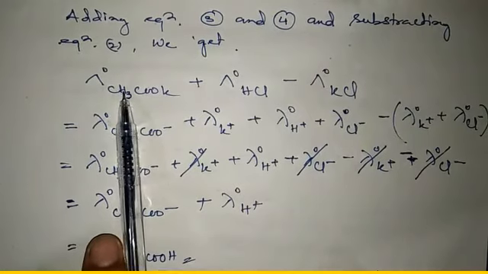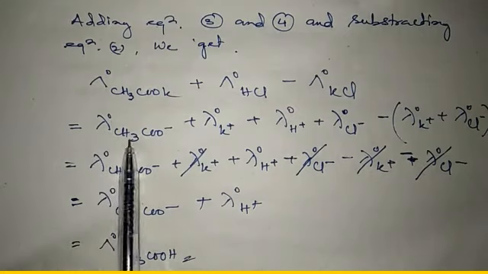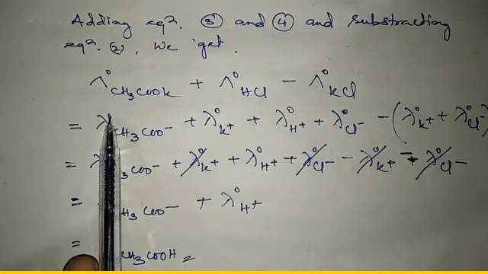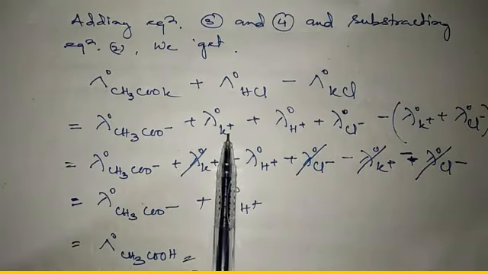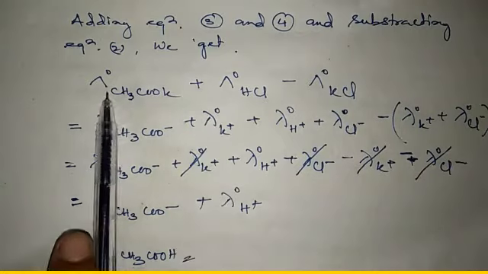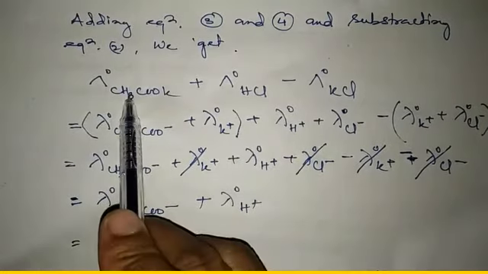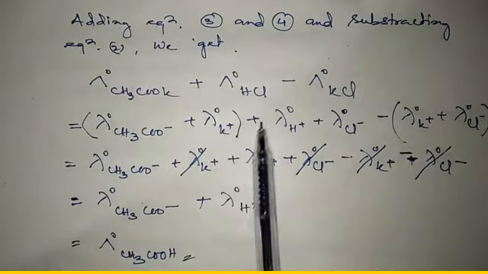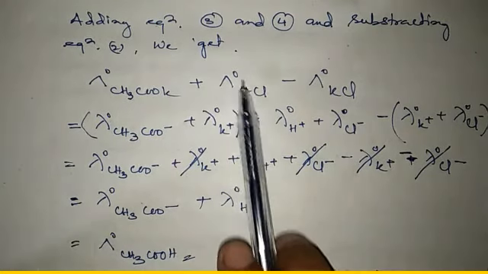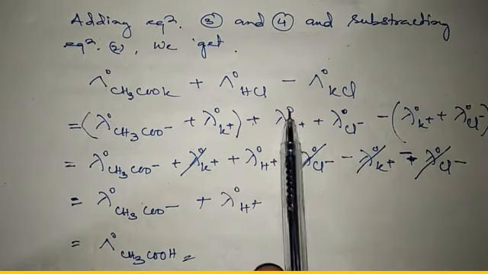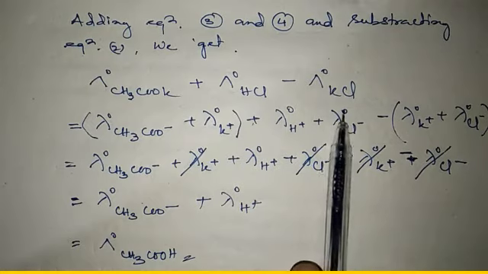From equation 3 it is equal to ionic conductivity of acetate anion at infinite dilution plus ionic conductivity of potassium cation at infinite dilution. It becomes this. Okay, this part is for this, and plus here molar conductivity of hydrochloric acid at infinite dilution is equal to ionic conductivity of hydrogen ion at infinite dilution plus ionic conductivity of chloride anion at infinite dilution.